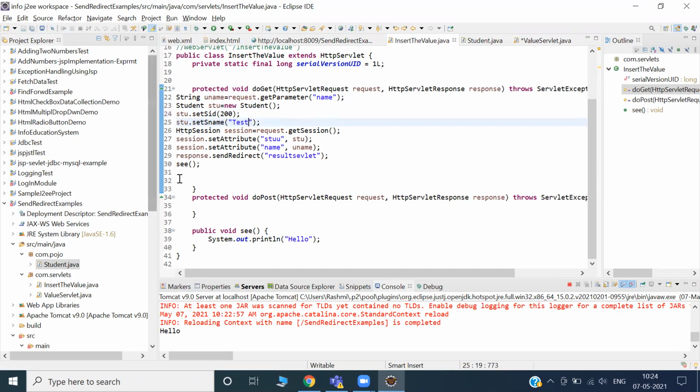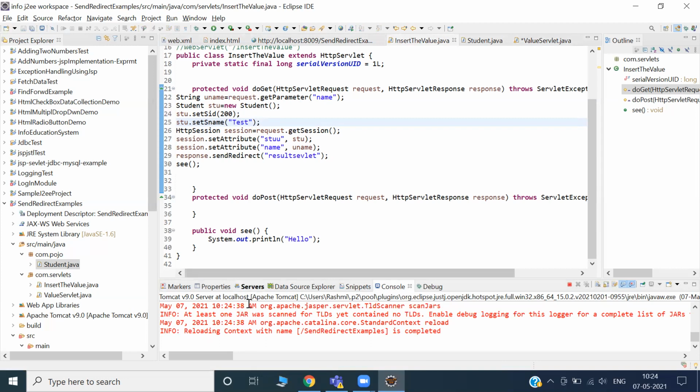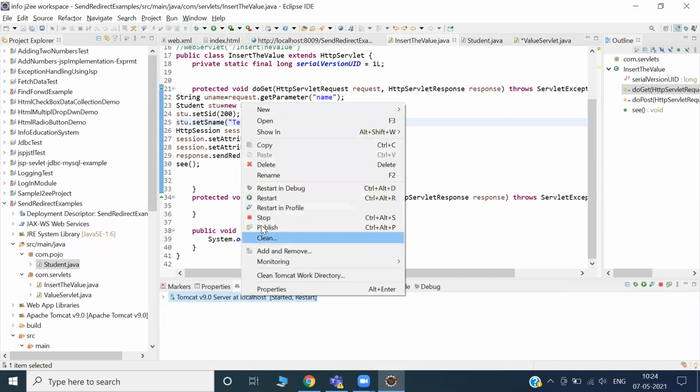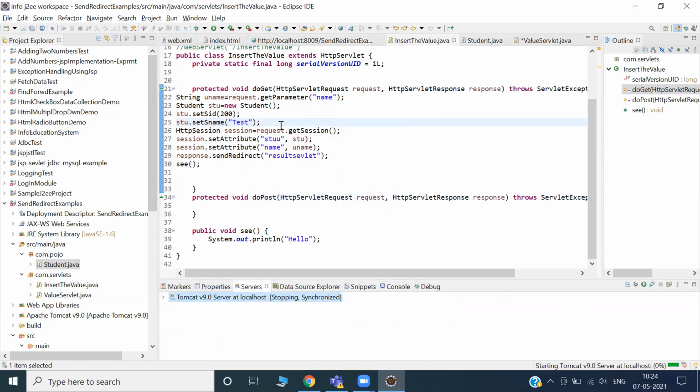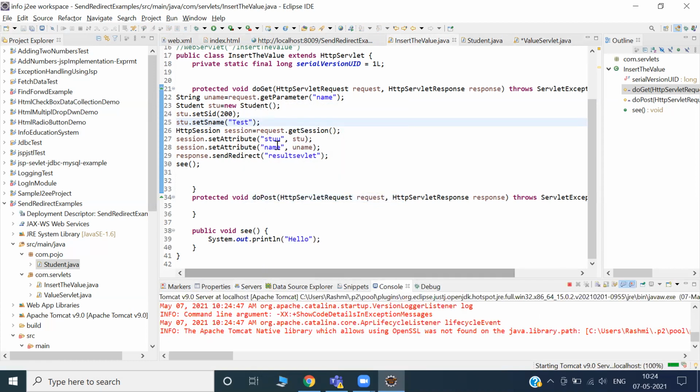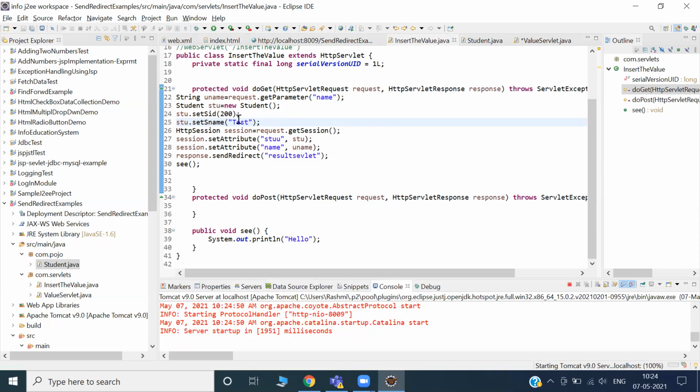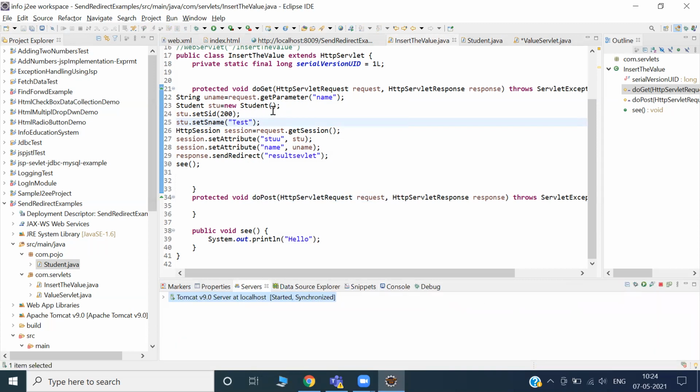Because I'm doing this on the server side, in the Java class side, if you refresh, can you see hello is there? We'll just restart the server. Any changes in the controller, the servlet class, you have to restart. Then your value comes.